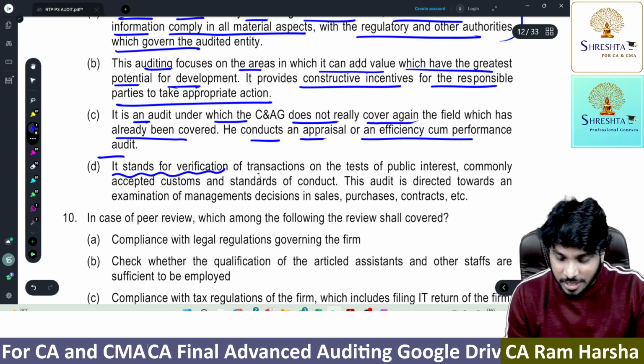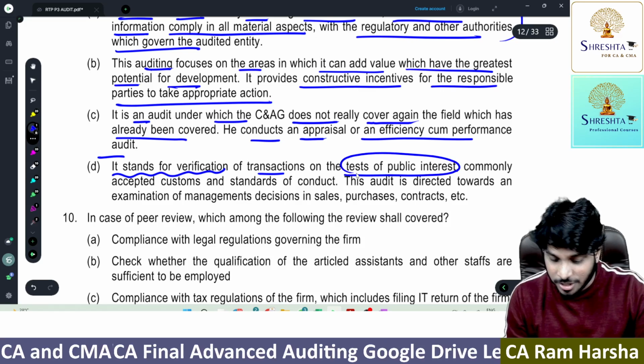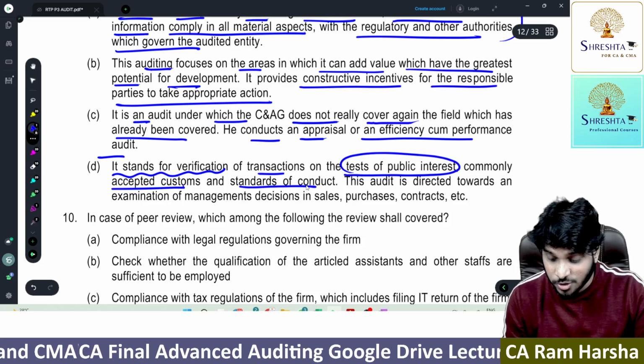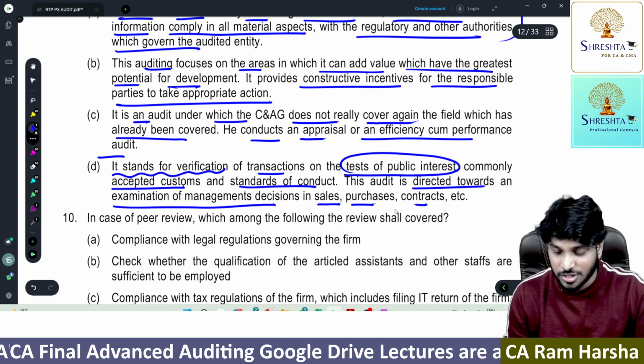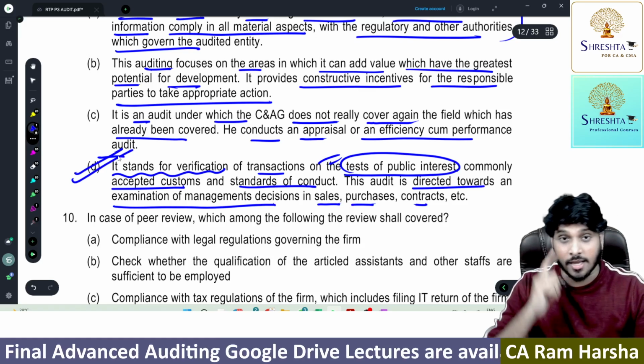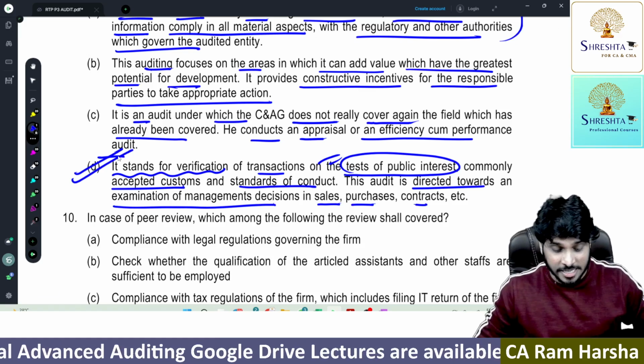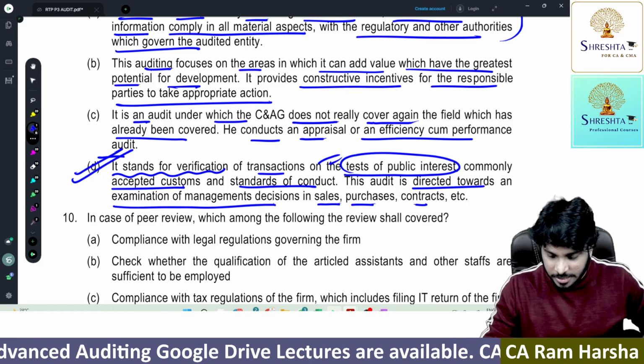It stands for verification of transactions on the test of public interest, accepted customs, standards of conduct. This audit is directed towards examination of decisions in sales, purchases, contract. Yes, the answer is D. Option D. So 9th question, the answer is option D.